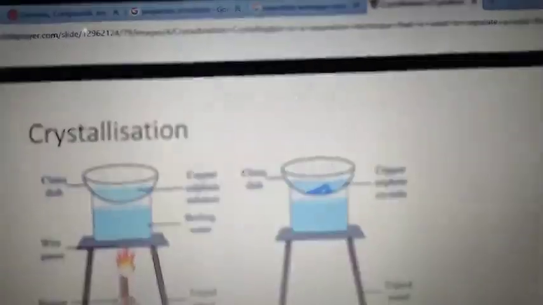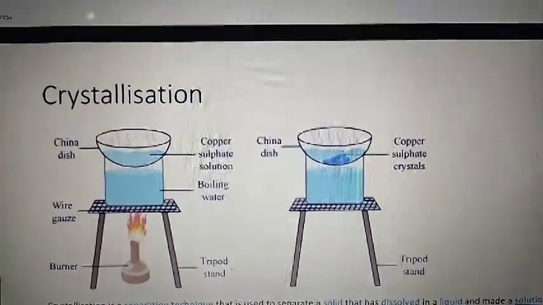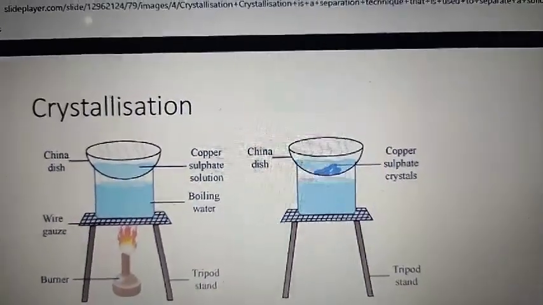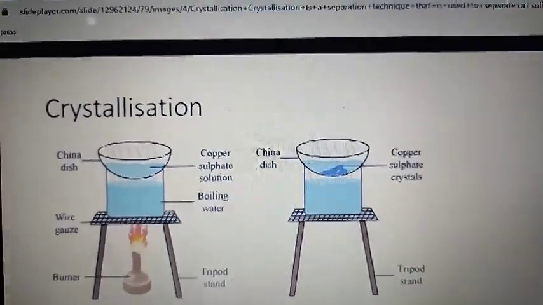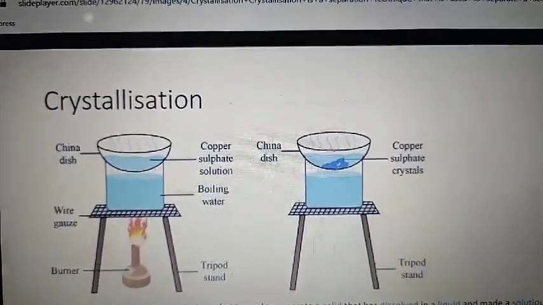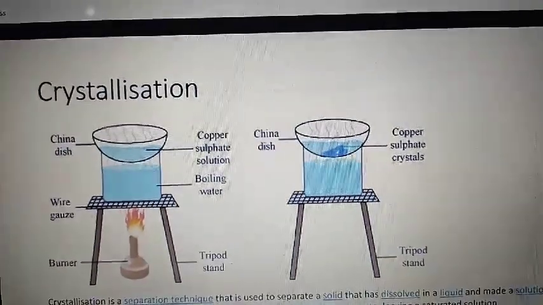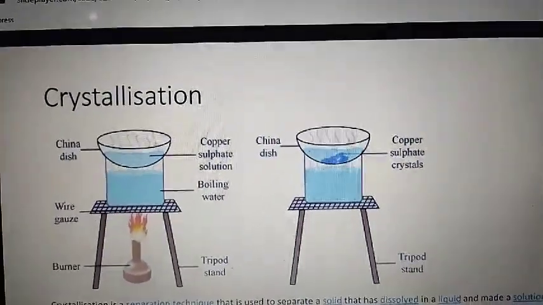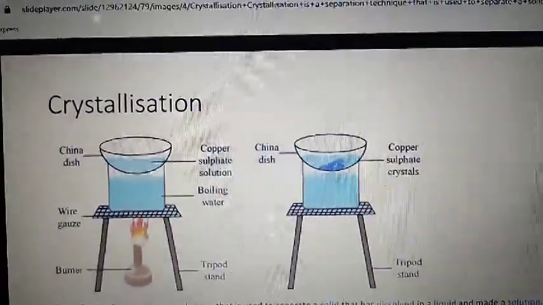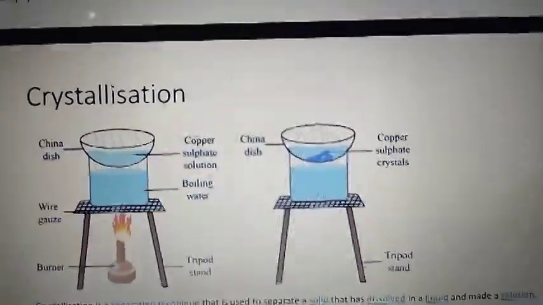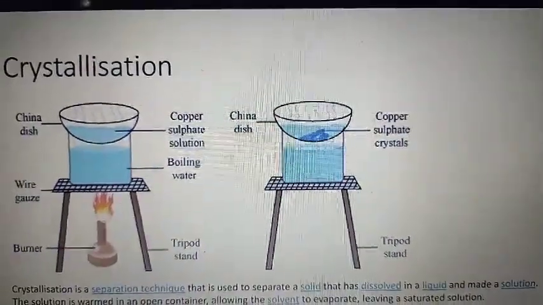Heat about 50 ml of distilled water in a china dish or in a beaker and boil it. Now remove the beaker or china dish from the flame and place it on the table. Then add half a spoon of alum into the hot water. Then stir to dissolve. Keep adding alum into the solution until no more alum can be dissolved. That means you have to reach the state of saturated solution.